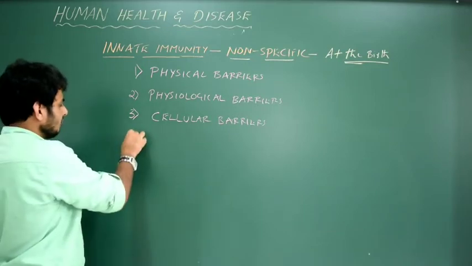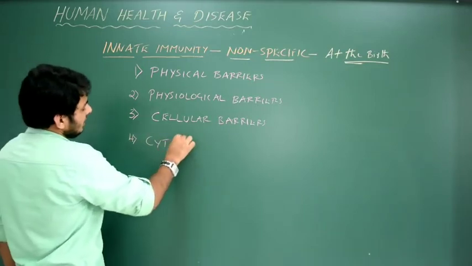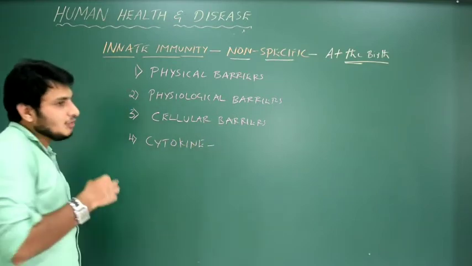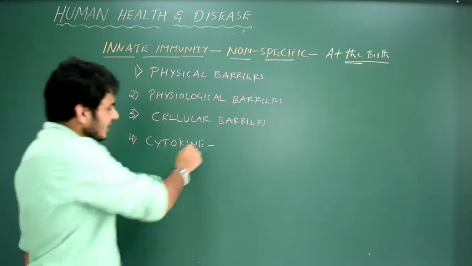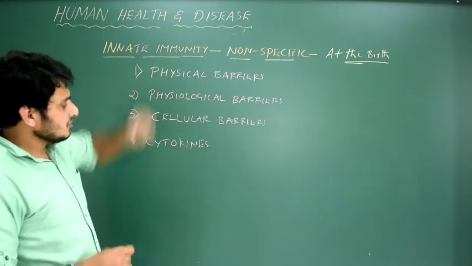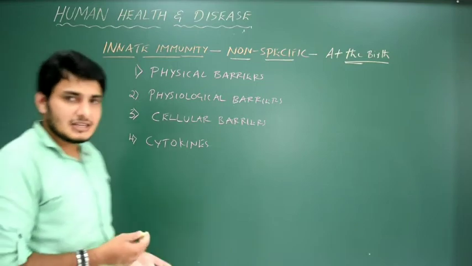The last one, the fourth one, is cytokine immunity. I'll just write cytokines. I'll tell you what these cytokines are. These are chemicals. First is physical barriers. What is this physical barrier?